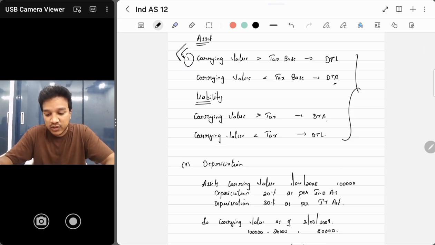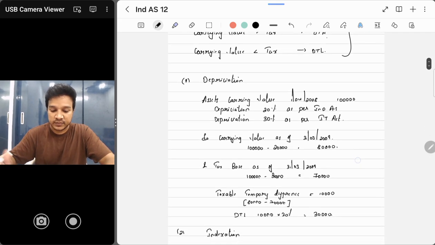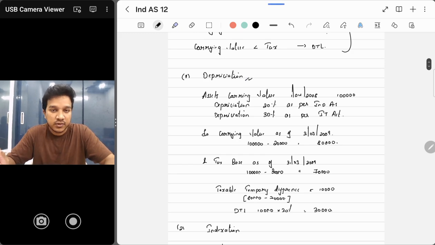बोलता है कि carrying value is greater than tax base. मतलब carrying value का amount is greater than your tax base, then it is DTL करके बोल रहा. Let's understand it with an example. ठीक है. So let's take an example of depreciation.